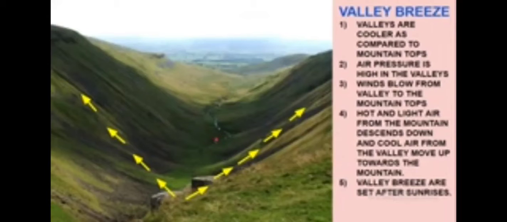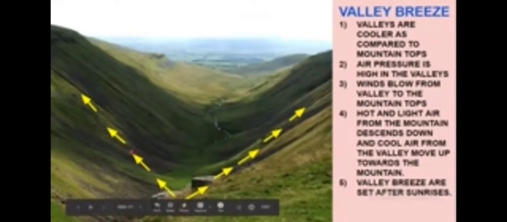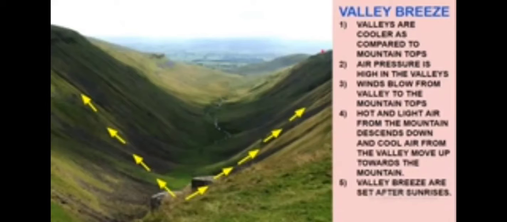So how will the winds blow now? Temperature is low, air pressure is high in the valleys because of the cool breeze. You can see the direction here, the yellow arrows, correct. This is the direction of the winds. The winds will blow from the high pressure area which is created in the valleys towards the low pressure area. Where is the low pressure area? Near the mountain tops.